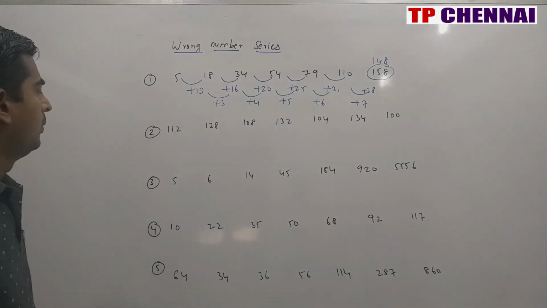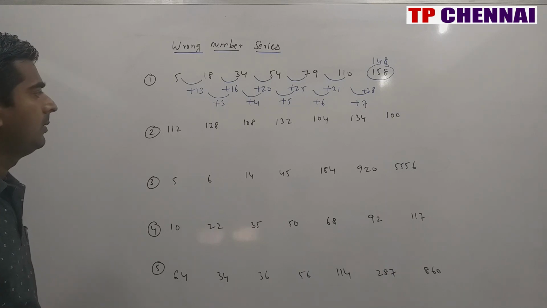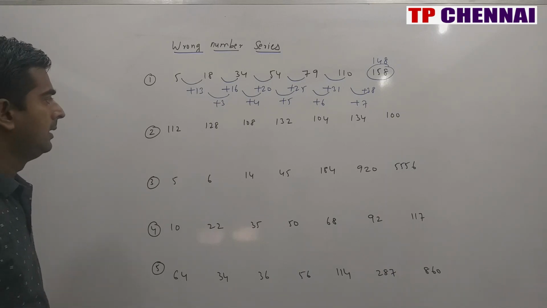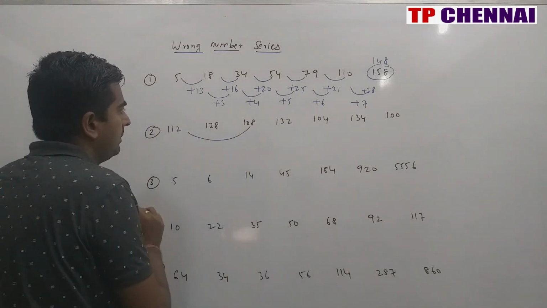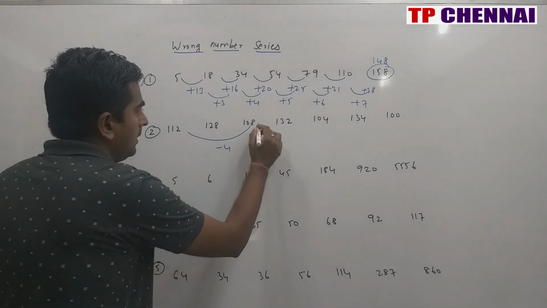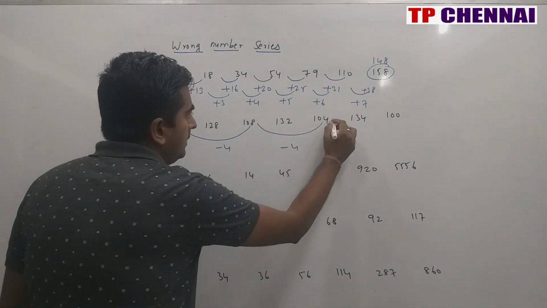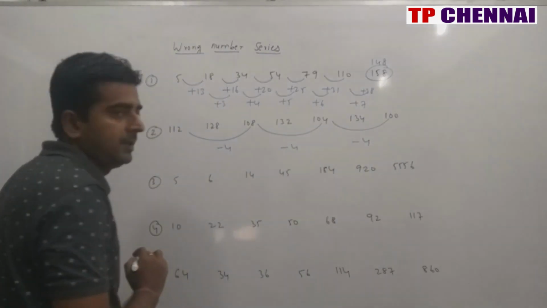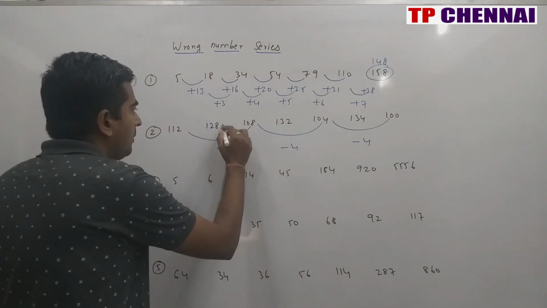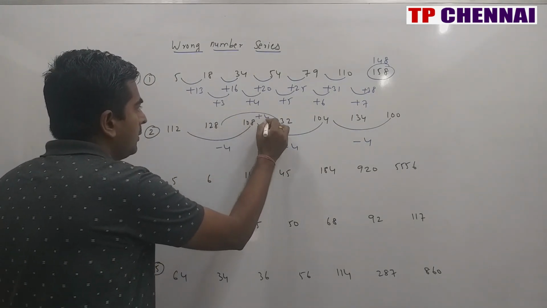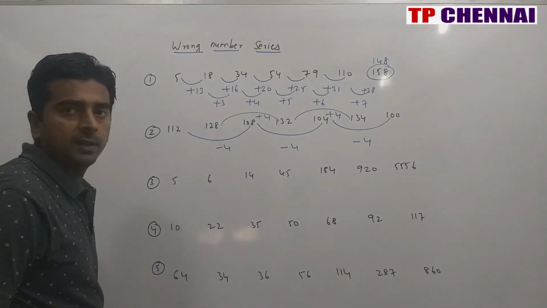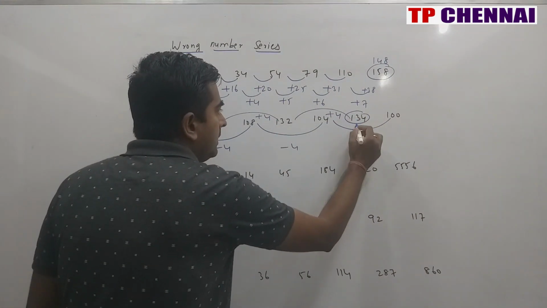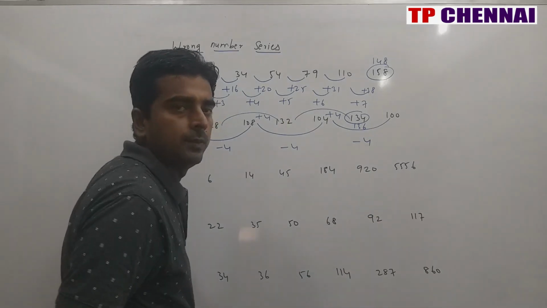Second one, 112, 128, 108, 132, 104, 134, 100. So this is nothing but an alternate series. When you see the difference here, this is -4, this is again -4, this is again -4. So here no problem is there. But when you see here 128, this is +4, this will be +4. So 132 plus 4 is 136, not 134.